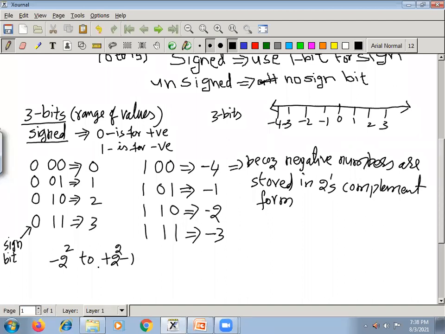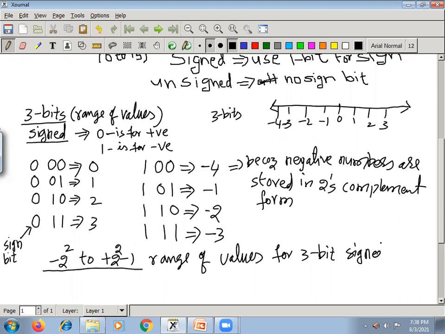When you have 3 bits, these are the range of values. This is the formula for the range of values for 3 bit signed numbers.